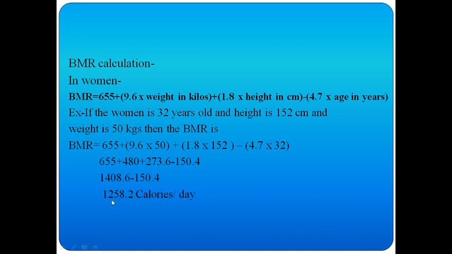So the final answer will be 1258.2 calories per day. This is the basal metabolic rate of a woman aged 32 years, 152 centimeters and 50 kgs weight. For that woman, she needs 1258.2 calories per day for the basal metabolic rate.